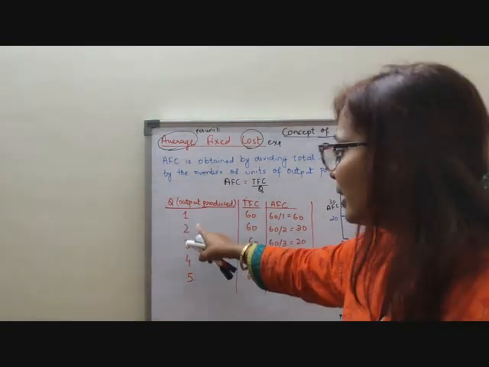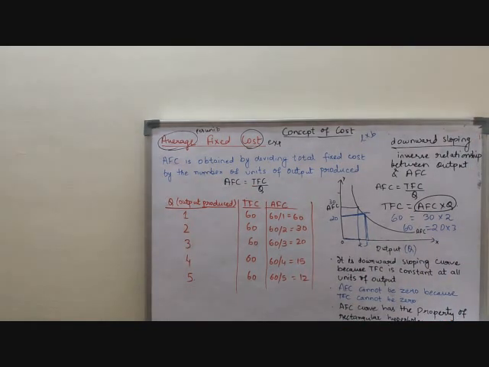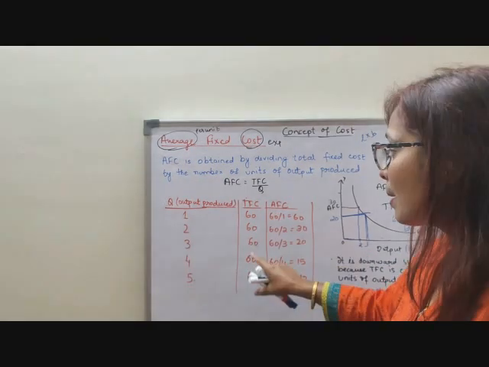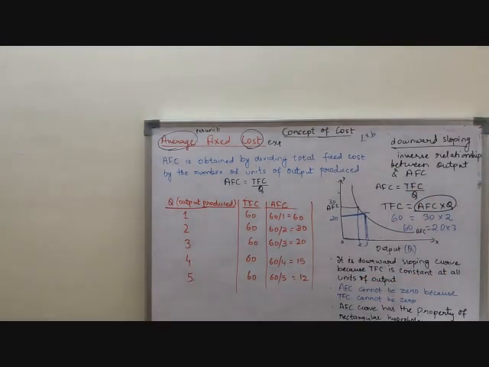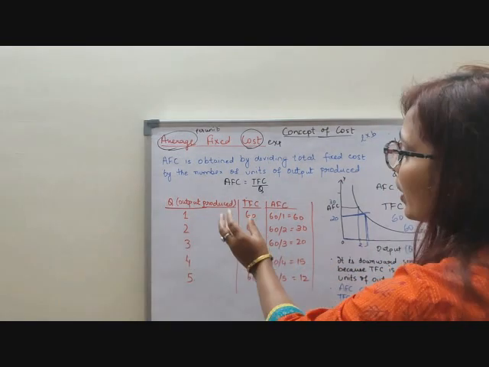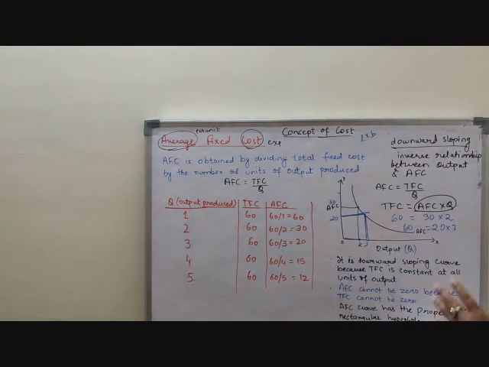As the output is increasing, the same TFC is getting divided by the number of units of output produced. That means when more units of a commodity are produced, TFC is getting distributed over a larger number of units. Clear? That is why AFC is falling. I hope it is clear. Please note it down.